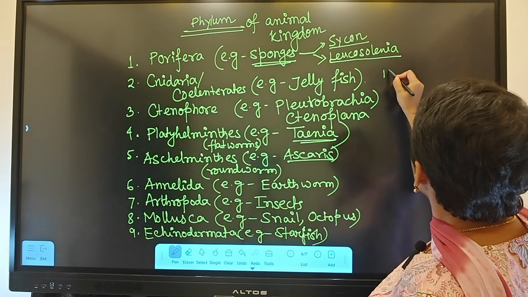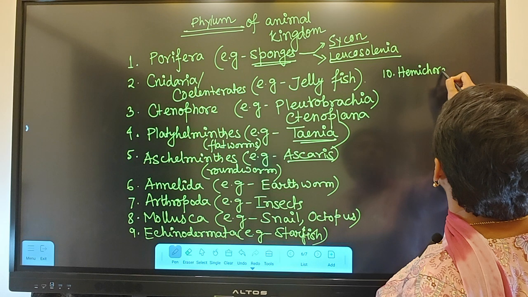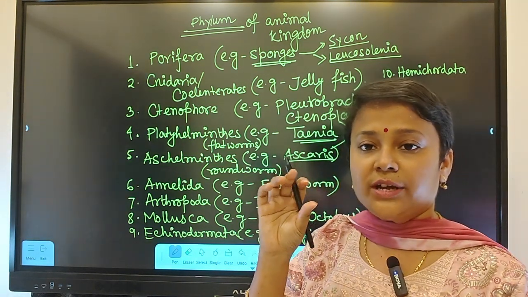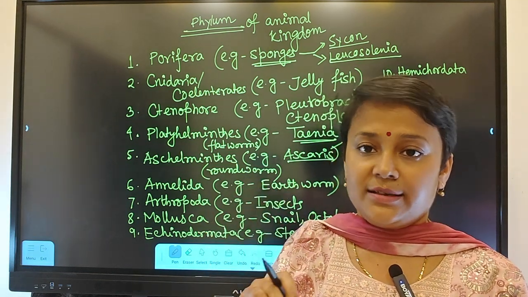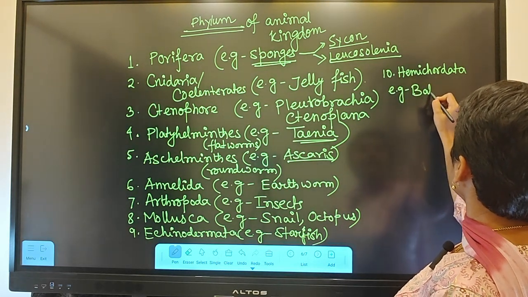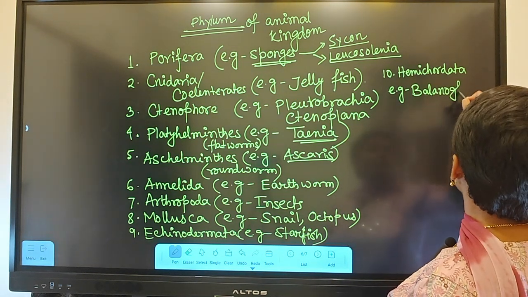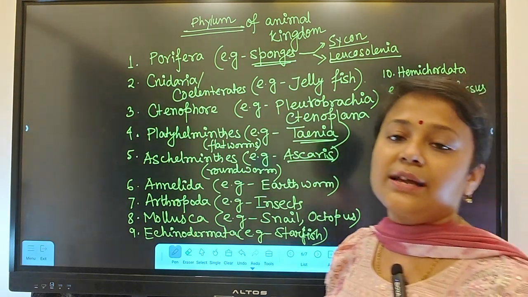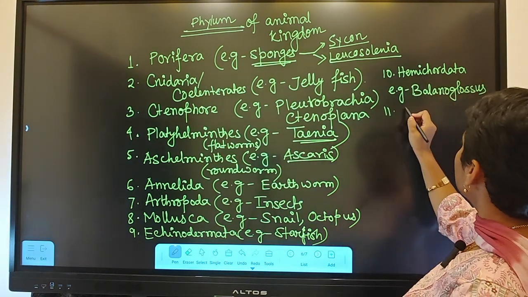Coming to the tenth, which is called hemichordata. The organisms belonging to hemichordata are worm-like. They are marine and worm-like. Example, the scientific name, as they don't have a common name, is Balanoglossus. We will see how it looks, how they respire, how they feed, etc. Coming to chordates.